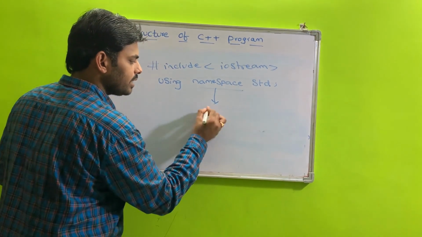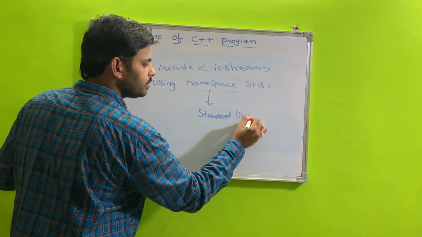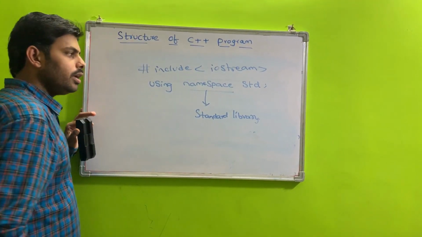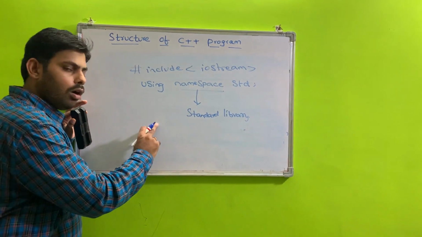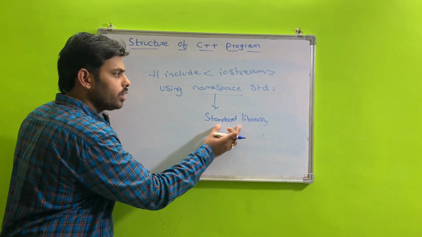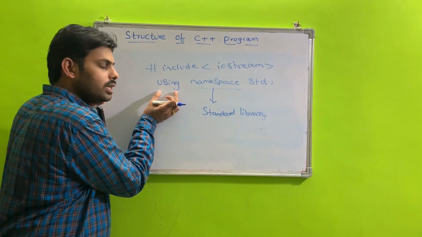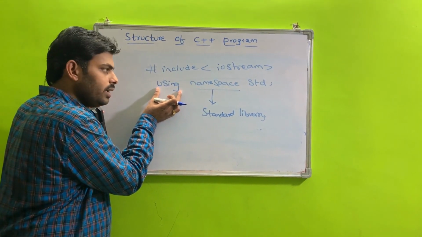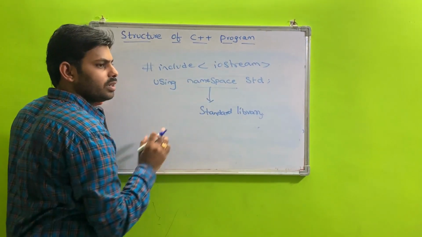This namespace is nothing but the standard library. It is a declarative region in which all the C++ programming elements are stored. If you want to implement this, you compulsorily use the statement using namespace std.